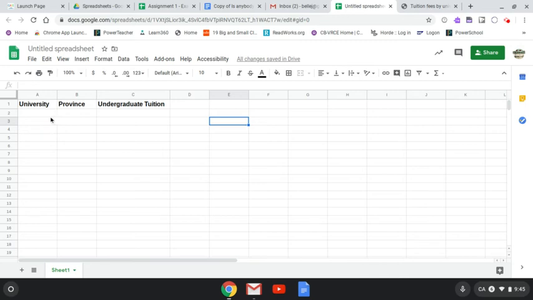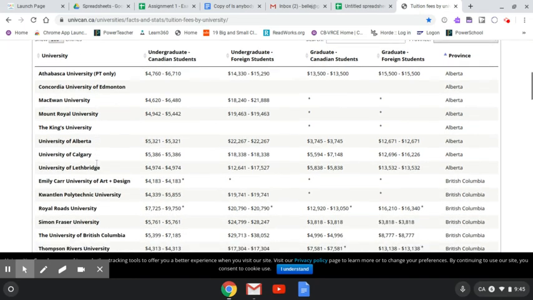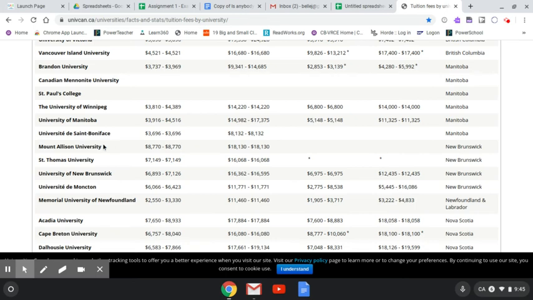All right, so now we're ready to start entering our data in. Normally, if you were doing this, you'd probably enter in all 3 columns of information at a time. But I'm going to get you to just enter in the university first. So we'll go back to our list, and we'll go to the first university that applies to us alphabetically, which would be New Brunswick. And we're going to enter in the first name, which is Mount Allison University.